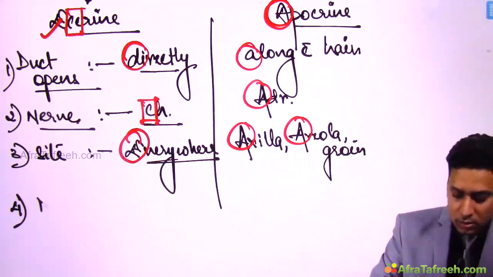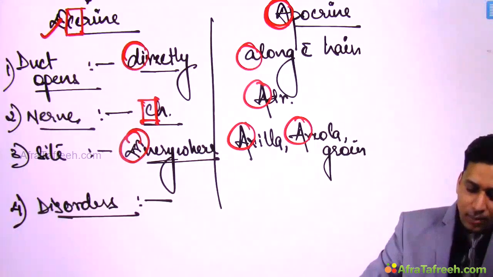Fourth is disorders. So there are certain disorders of eccrine and apocrine sweat glands.